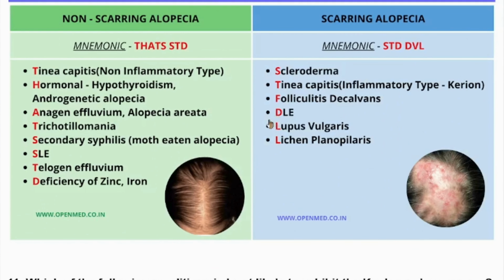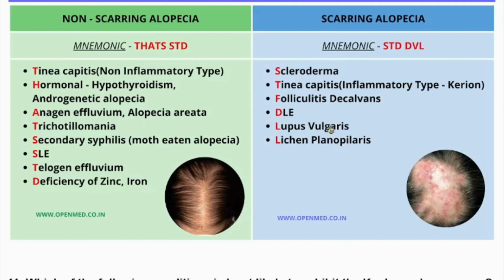Okay, there is one point. Systemic lupus erythematosus is a cause of non-scarring alopecia, but discoid lupus erythematosus is a cause of scarring alopecia. Lupus vulgaris is a cause of scarring alopecia, and lichen planopilaris is a cause of scarring alopecia. Yeah, we can see scarring alopecia in this patient.